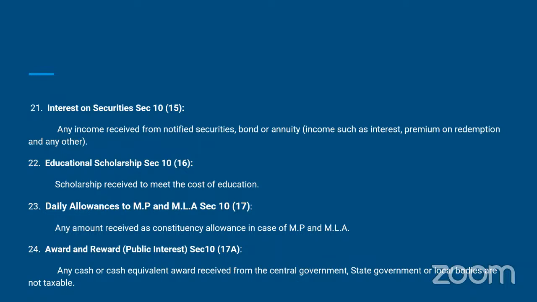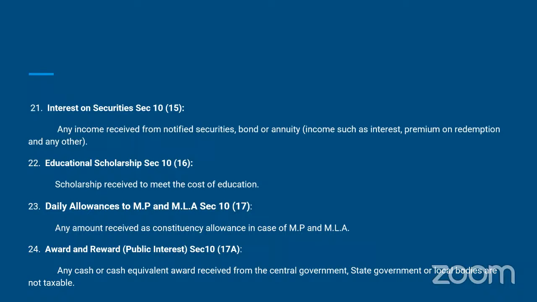Educational scholarship under section 10(16). Scholarship received to meet the cost of education. So this amount is also not taxable. Daily allowances to MP and MLA under section 10(17). Any amount received as constituency allowance in the case of MP and MLA.